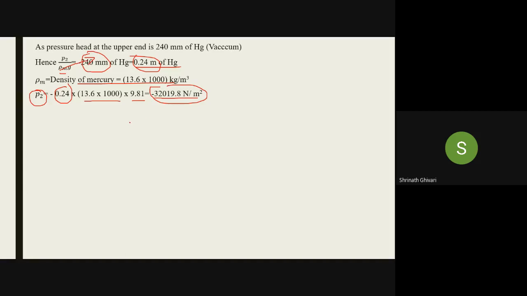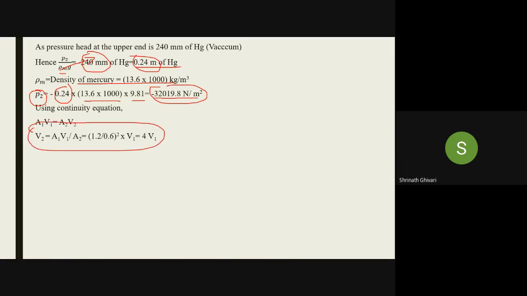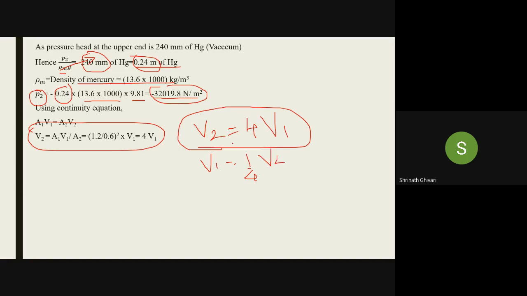The water is flowing from down to top. Using the continuity equation, we are going to determine an equation, because here also he has not given V1 and V2. So we have to find an equation relating V1 and V2. We have taken V2 equal to 4V1. You can take V1 equal to 1 by 4 V2 also, there's no problem. It depends on you, but it will be easy to substitute 4V1.